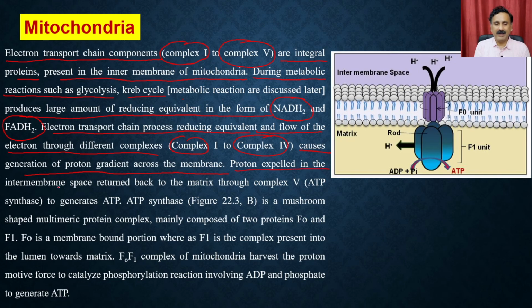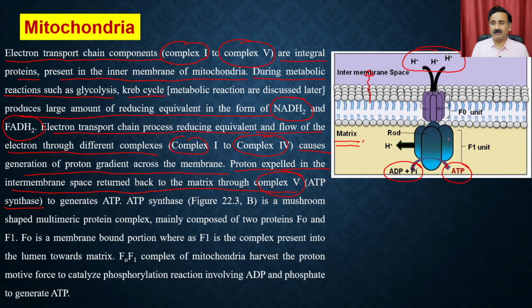Then the protons expelled into the intermembrane space return back to the matrix through complex 5, which is what you see here, called the ATP synthase. When the electrons move from complex 1 to complex 4, they throw the protons from this side to this side, and that's how the protons accumulate. When the protons come back to the matrix side, they utilize this ATP synthase, and because of that the ATP synthase couples ADP plus Pi to generate ATP.